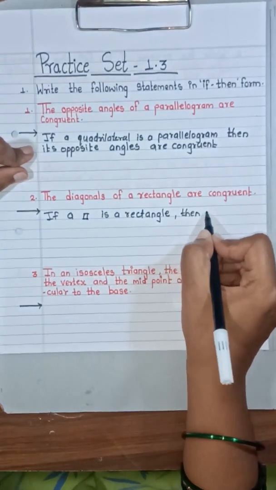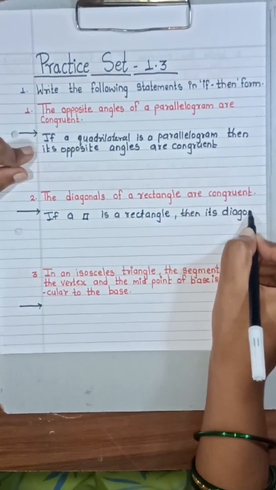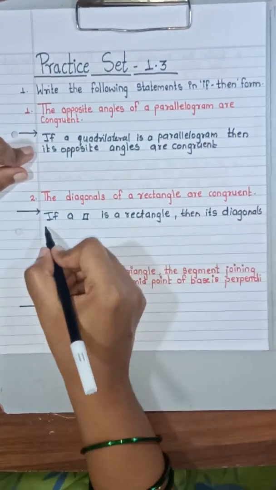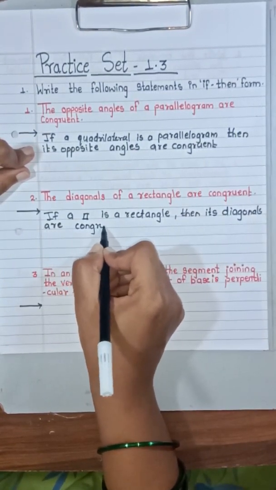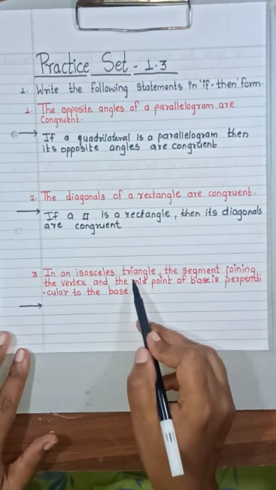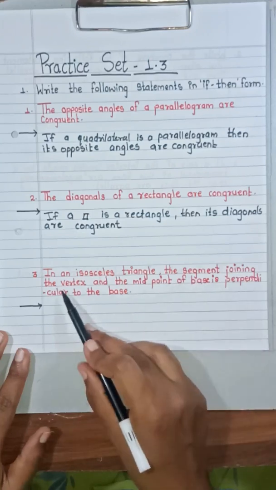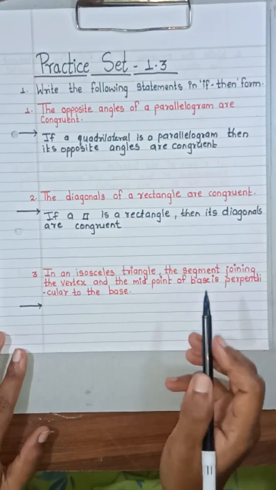then its diagonals are congruent. And the last one: in an isosceles triangle, the segment joining the vertex and the midpoint of the base is perpendicular to the base.